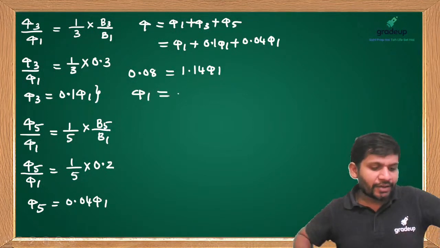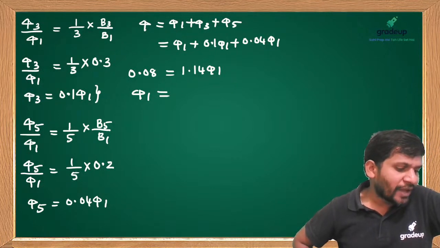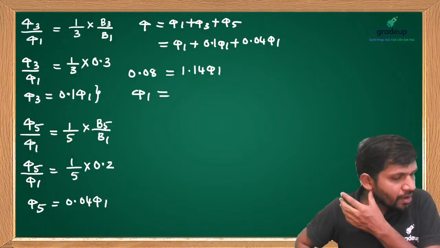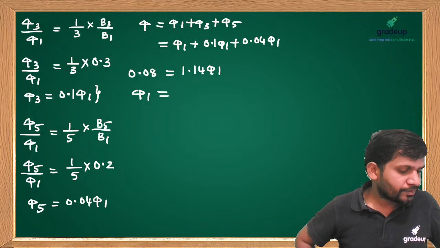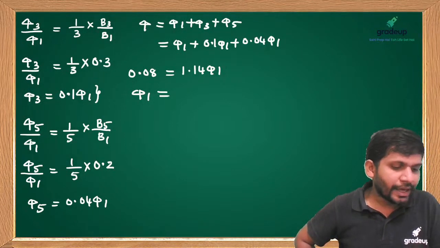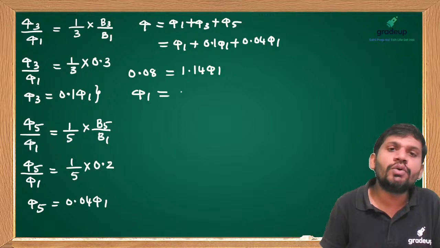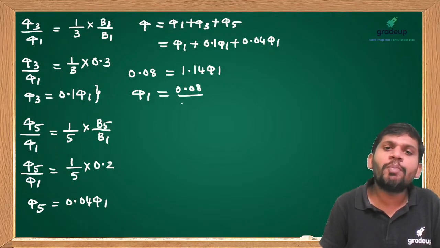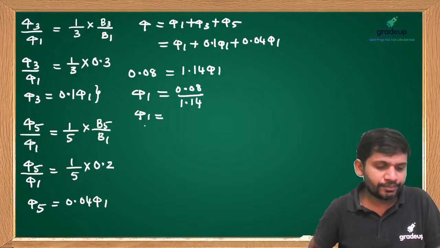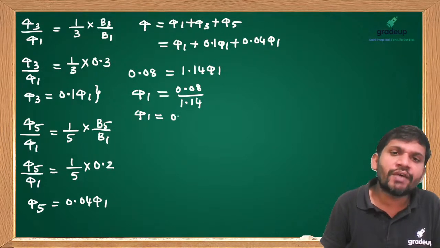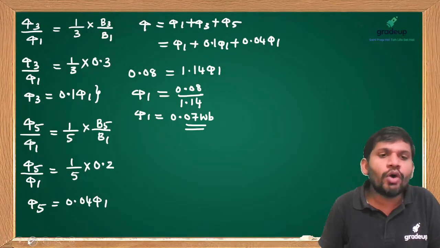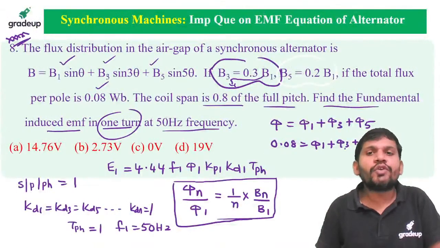Now I got the fundamental flux, students. How much pi 1 did you get? Can anybody say? Yes, pi 1 equals 0.08 by 1.14. Please do this calculation. What pi 1 can you get? This we can get 0.07 Webers. Pi 1 equals 0.07. Yes, I know pi 1.